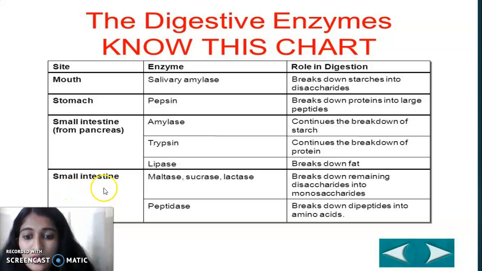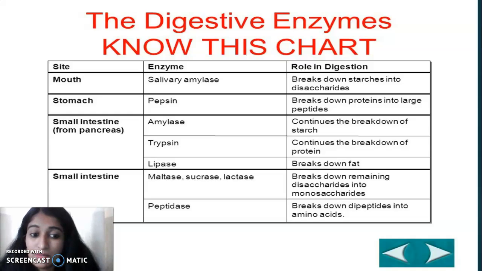Next we have the small intestine: maltase, sucrase and lactase. These are also enzymes which are not found in your textbook. If you need to study, you can study. It's not a problem. But if you have difficulty in saying or remembering the names, just write the names. Okay, so they can study.